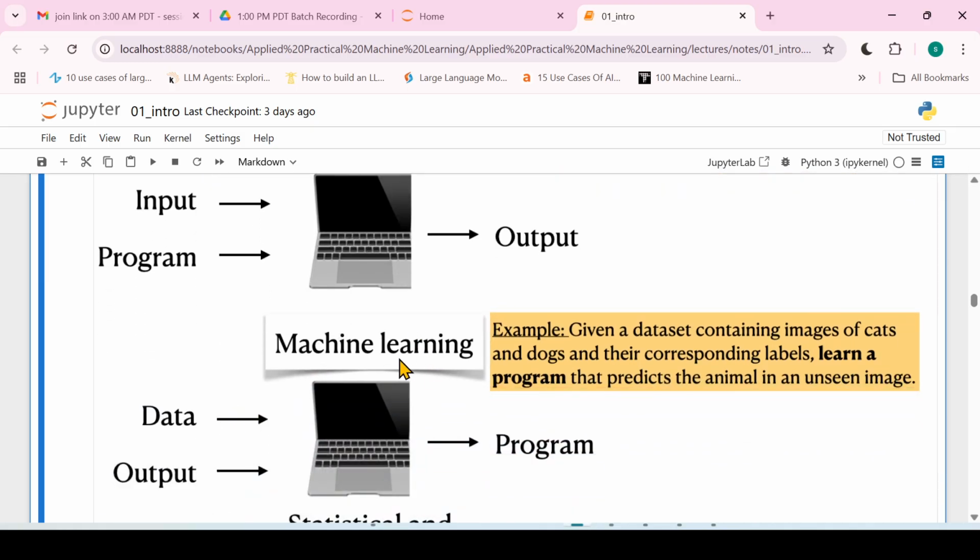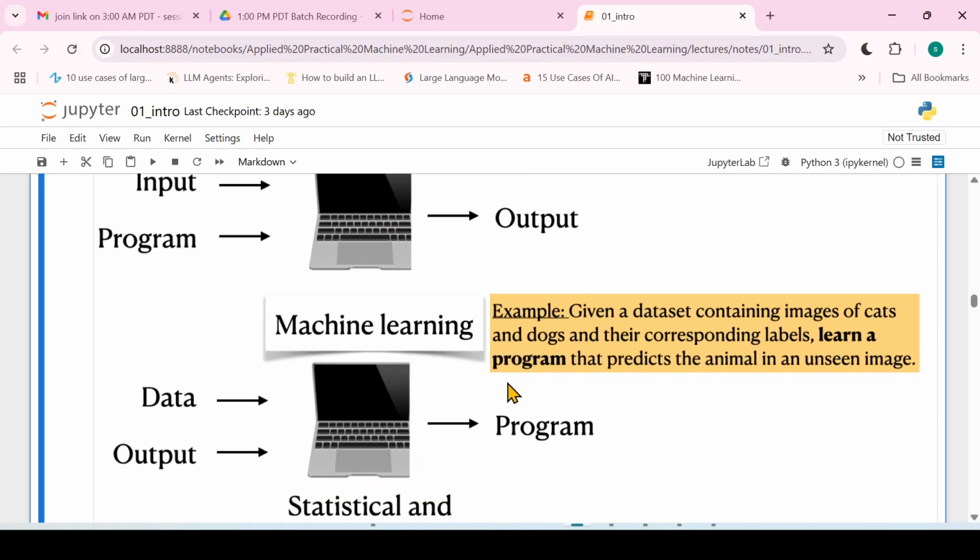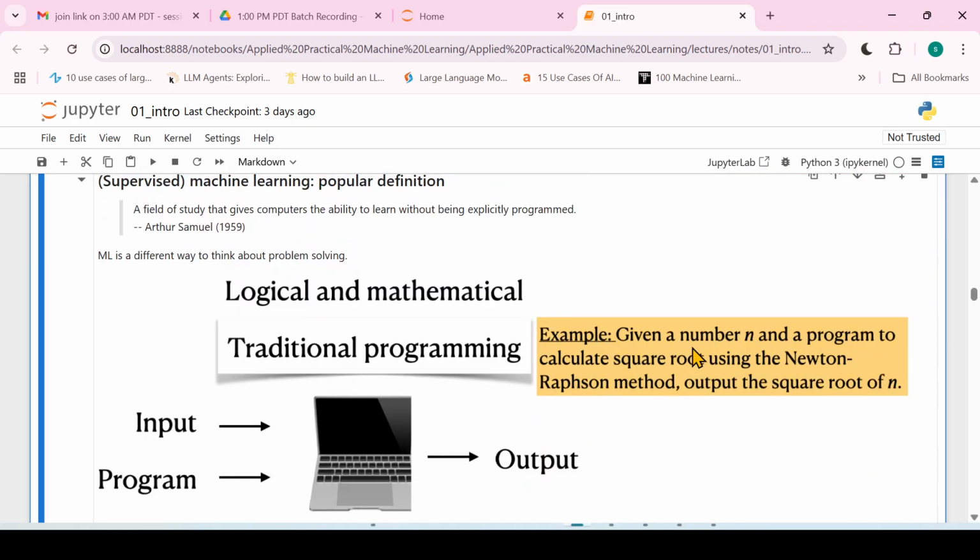But how is the machine learning approach? If you solve this entire problem with machine learning, you need to give a data set containing n and the square root of n.